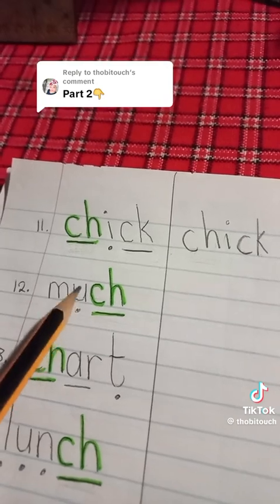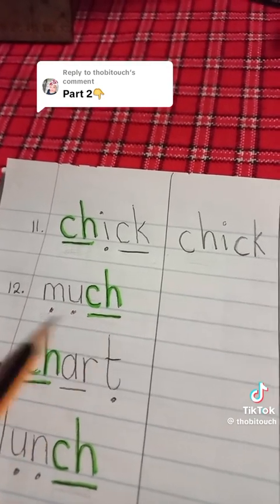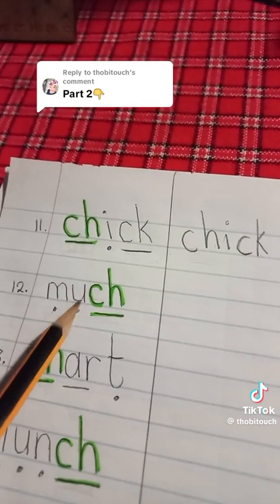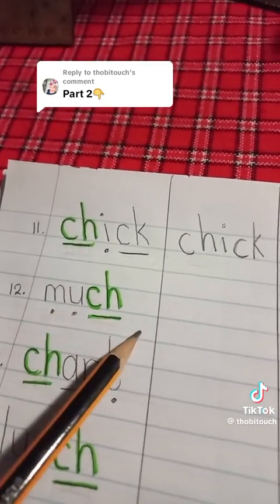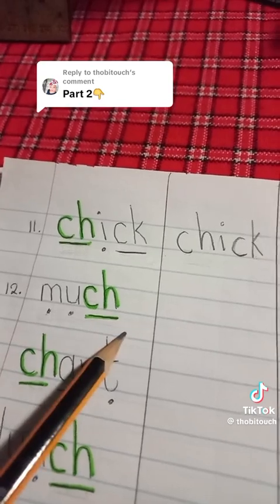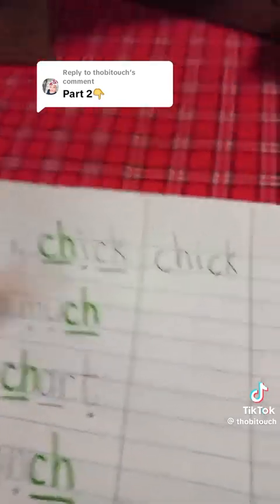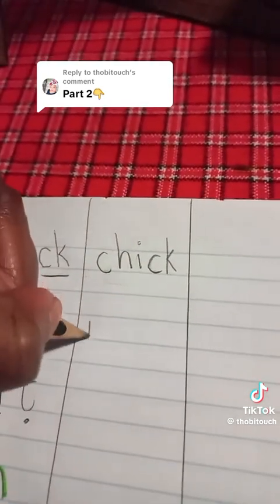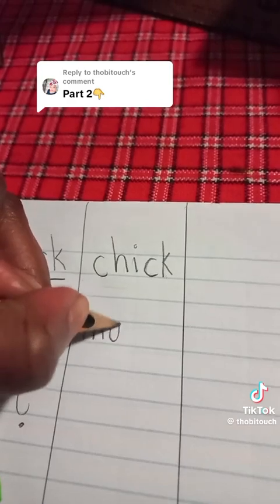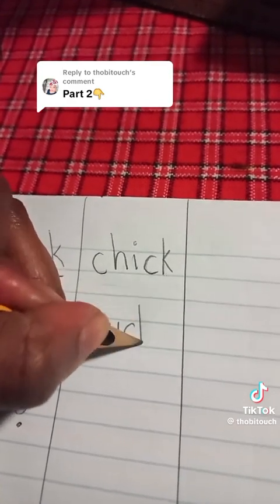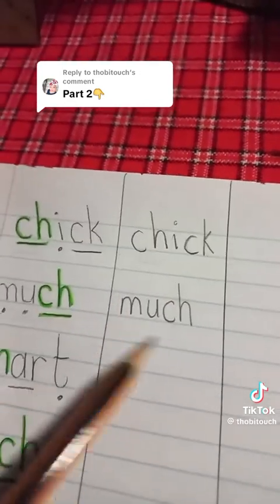M, a for umbrella, ch, much. M, a, ch, much. That is too much sugar in your tea. Much. How do we spell the word much? M-U-C-H. Much.